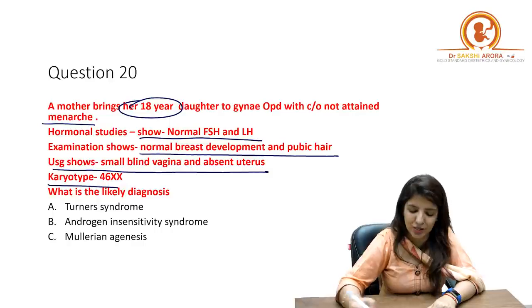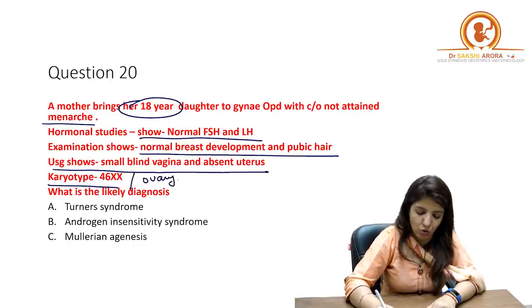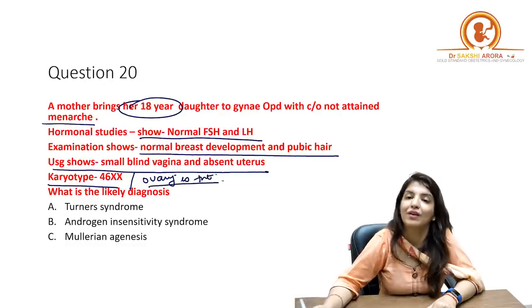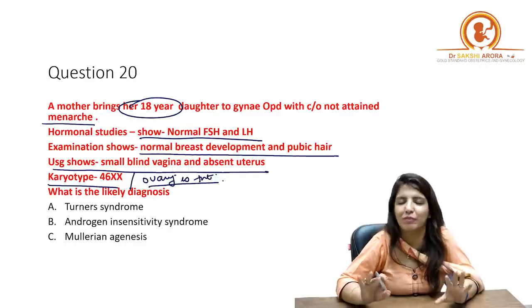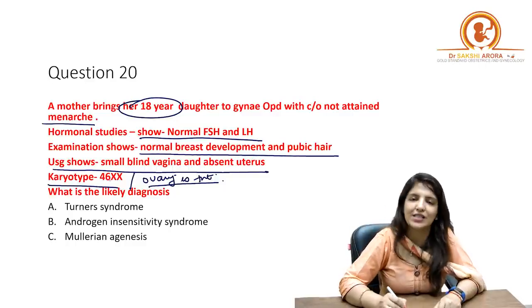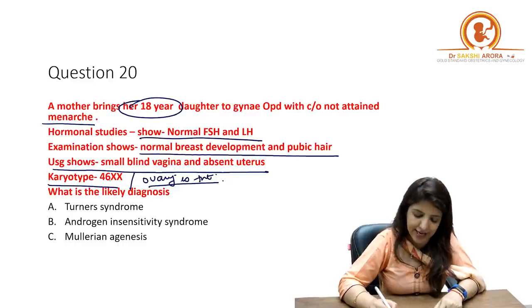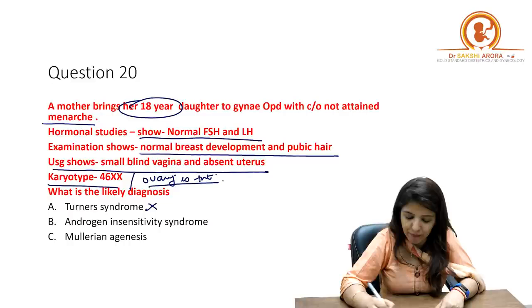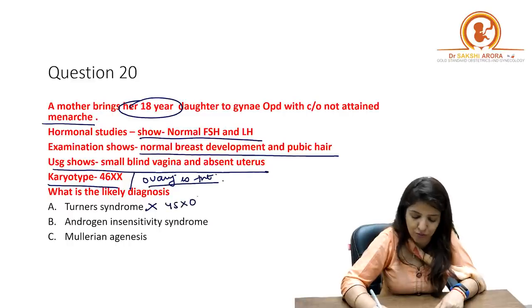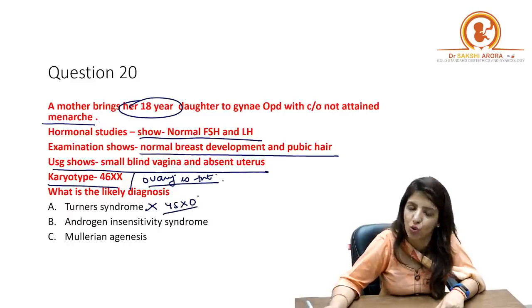So some students were saying that the karyotype was given, and some students were saying that ovary is present was given. Right? Now, if karyotype is given or ovary is present is given, the question becomes really very easy. If they say karyotype is 46XX, it cannot be a case of Turner's syndrome, because in Turner's syndrome, chromosome number is 45XO.